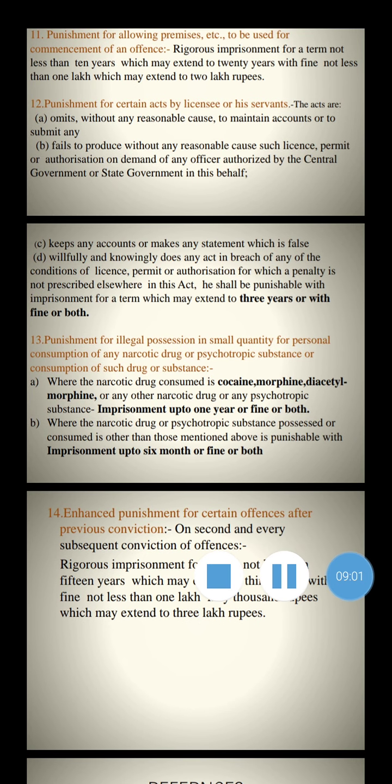Next, punishment for illegal possession in small quantity, or consumption, of any narcotic drug or psychotropic substance. Where the narcotic drug consumed is cocaine, morphine, diacetylmorphine or any other narcotic drug or any psychotropic substance, the penalty is imprisonment up to 1 year or fine or both. Where the narcotic drug or psychotropic substance consumed is other than those mentioned above, it is punishable with imprisonment up to 6 months or fine or both.